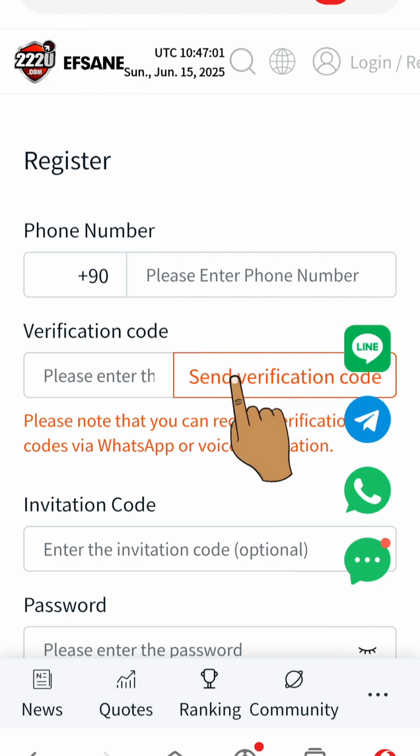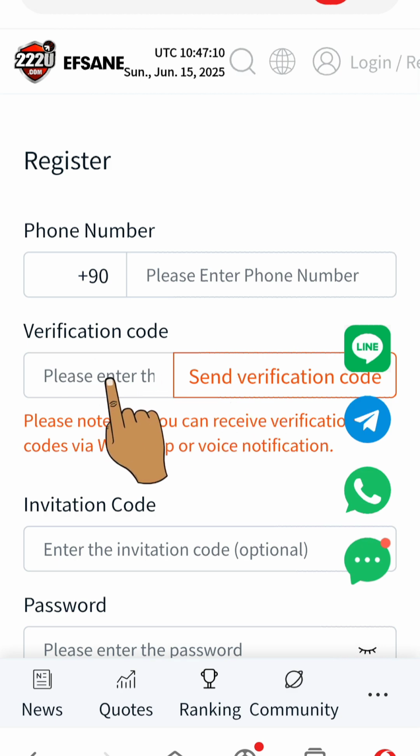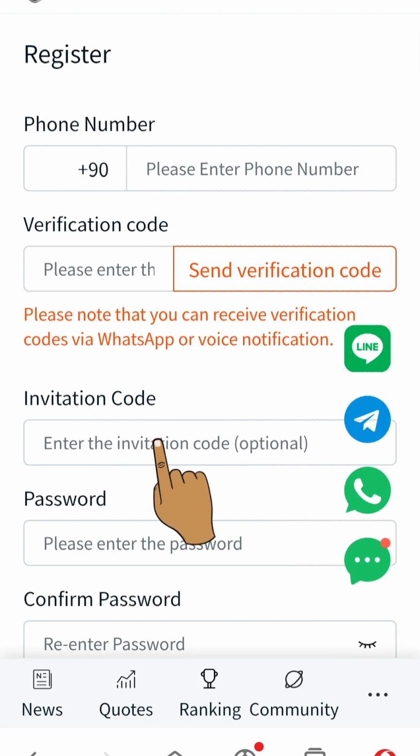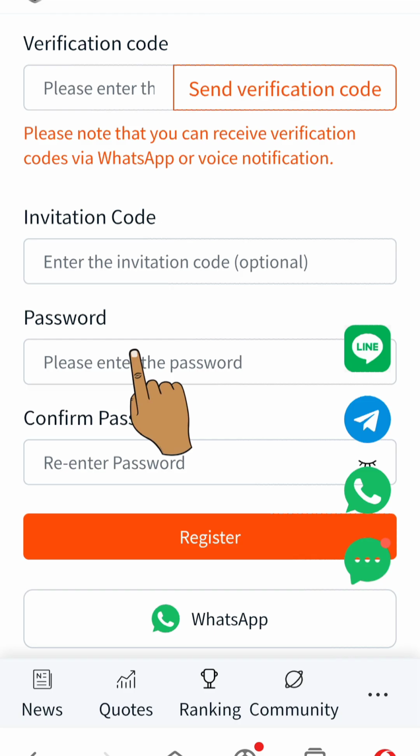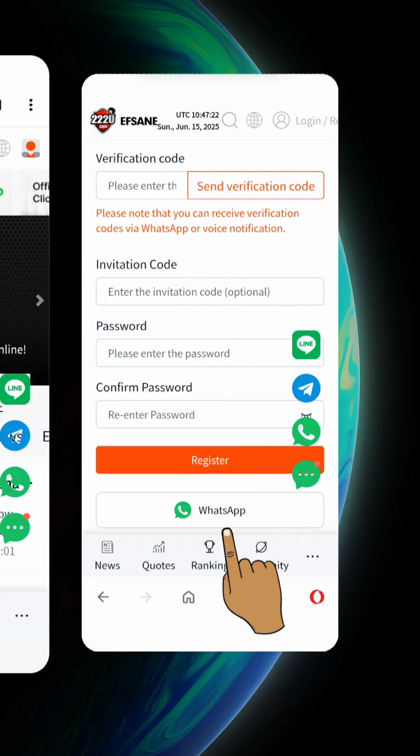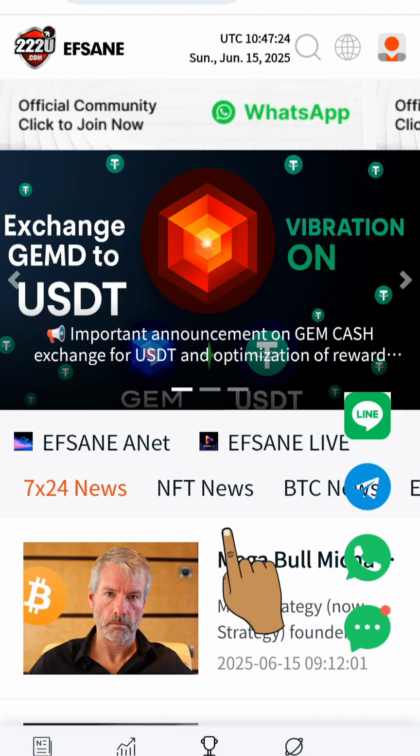When you do that, you're going to get a code on your phone or on your WhatsApp. Then you put in that verification code here. Then here you're going to see the invitation code. It's going to be here automatically, actually. Then you put in your password, confirm your password here, and click on sign up. After you click on sign up, automatically you're going to have this interface.